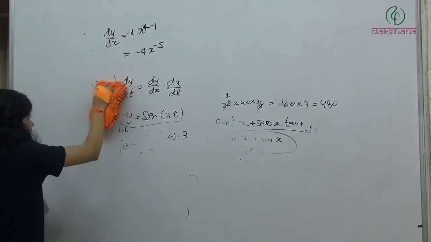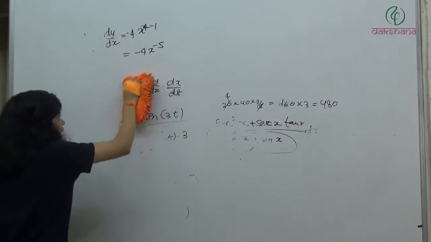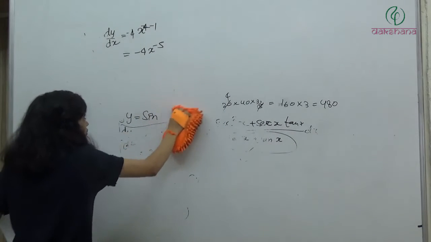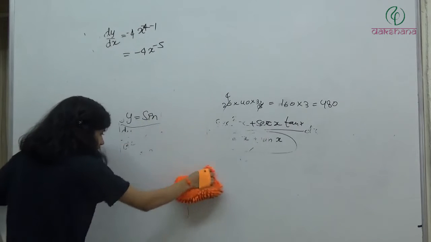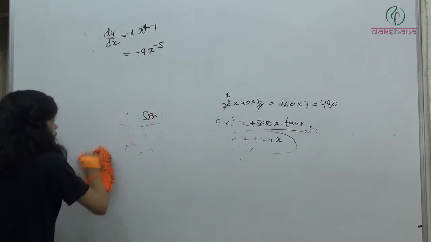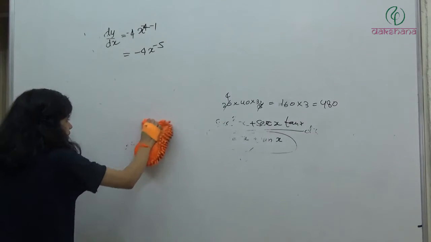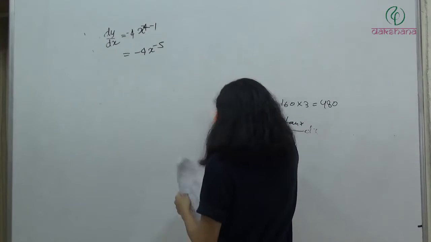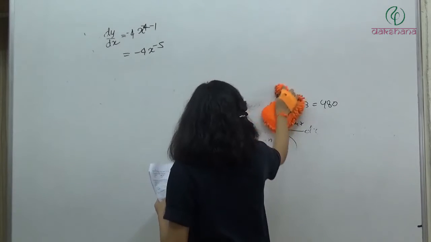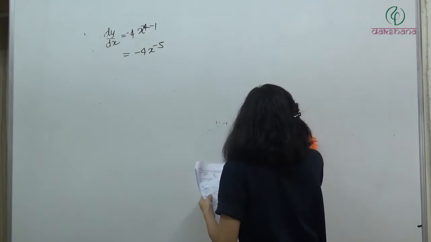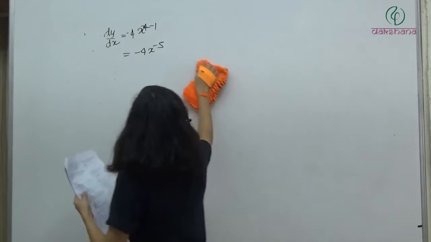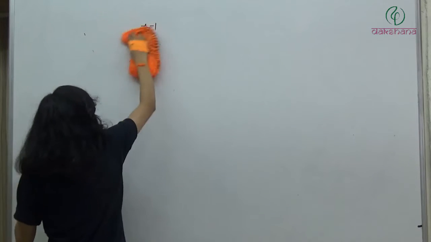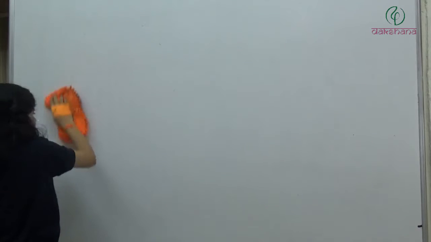So when we say v dv by dx is equal to a, in that relation what we have? We have v, we have x and we have a. So whenever you have to relate x, v and a, we'll use v dv by dx. So यहाँ पे हम क्या करेंगे? हमारे पास v है, dv by dx we can find out, differentiate this expression with respect to x and we'll get the dv by dx.